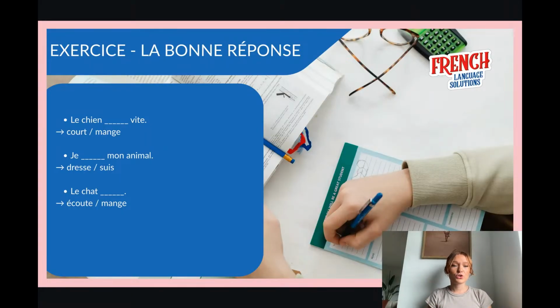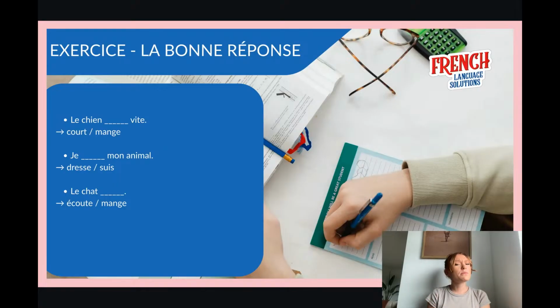Numéro 2. Je dresse, suis mon animal. Je dresse, suis mon animal. Numéro 3. Le chat écoute, mange. Le chat écoute ou mange. Sometimes, depending on the context, they may have one option that can fit and the other one may fit also. But I want you to try to choose the right verb. Tell me why you choose this one and what does that mean in English.